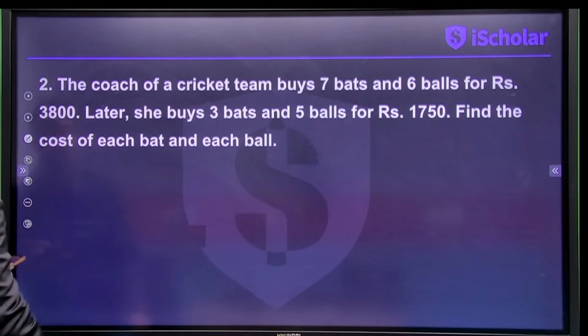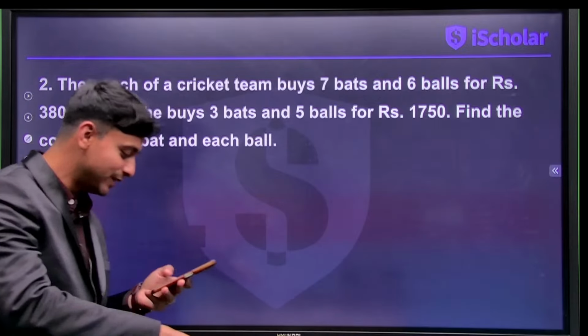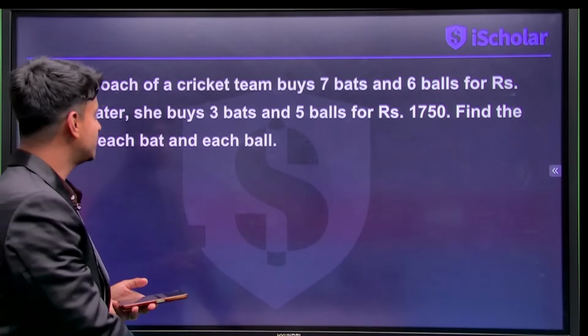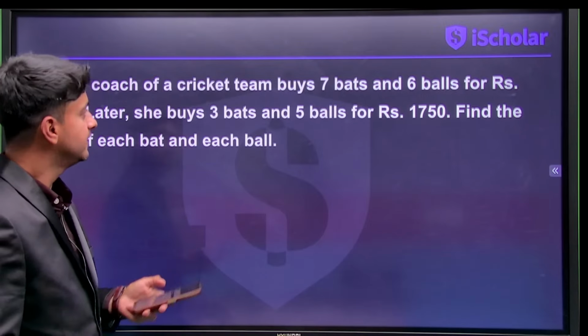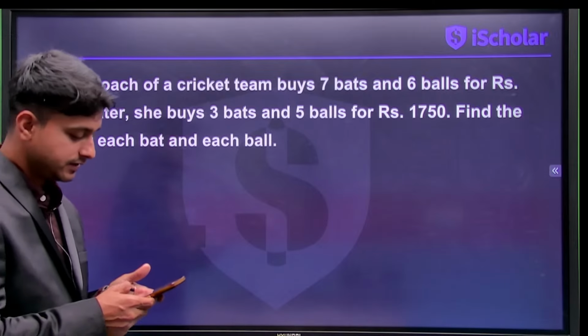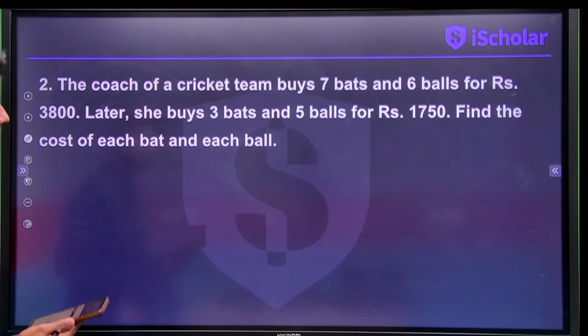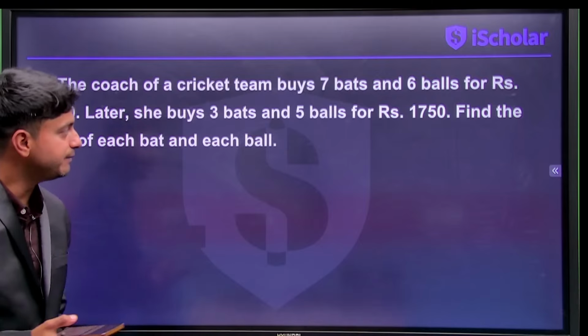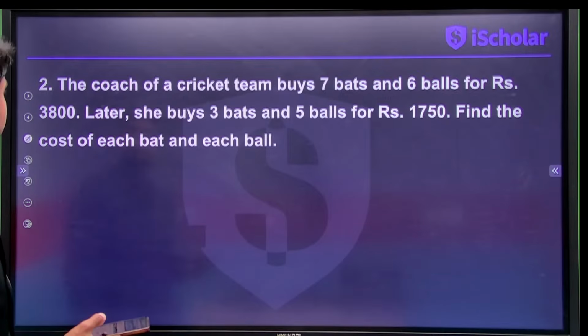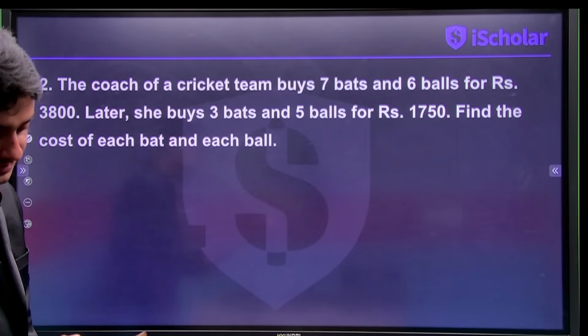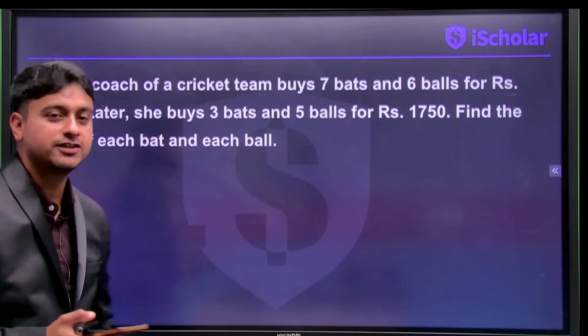Very good question. So the question is a very interesting one. A cricket coach of a team buys 7 bats and 6 balls for rupees 3,800. Later, she buys 3 bats and 5 balls for 1,750. So we have to find out the cost of each bat and ball.